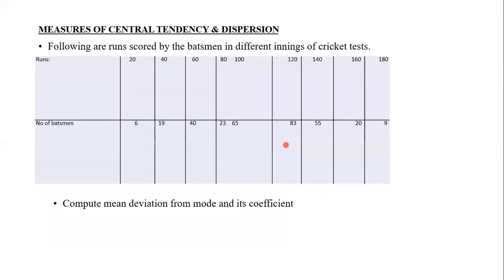Okay, shall we move to the next problem? Following are runs scored by batsmen in different innings of a cricket test. See, runs are given here, and the number of batsmen is given here. What question are they asking here? Compute mean deviation from mode, and its coefficient. See, mode they are asking. In the previous problem we computed mean deviation from mean. In this problem we have to compute mean deviation from mode.